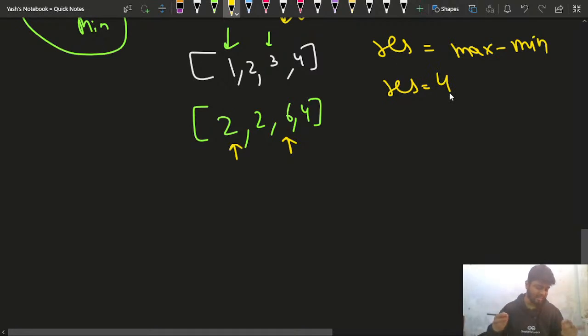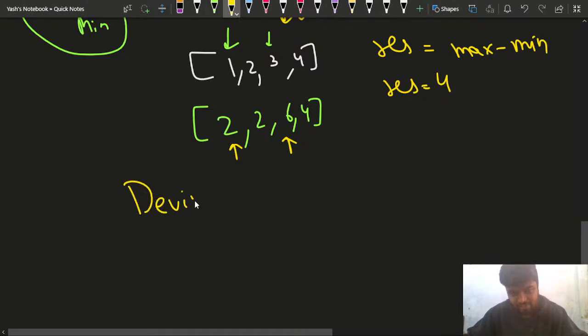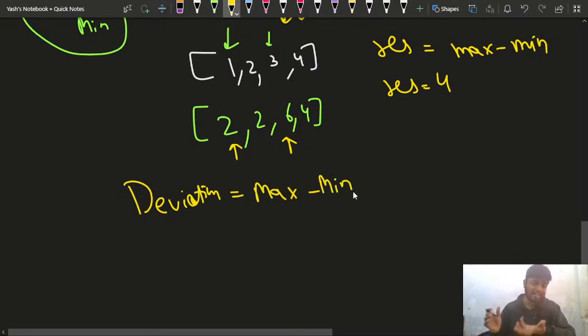Now I'll try to minimize it. One thing that I can easily observe is, I have the deviation as nothing but maximum minus minimum. I've told you that I could have increased my minimum so that it came closer to the maximum, so the difference was less, but that is not possible now because I can only decrement the values, that is, I can divide the numbers by 2 since all of the numbers are even now. So I have this max number, and I can divide it by 2. That means I can reduce the maximum number by 2.